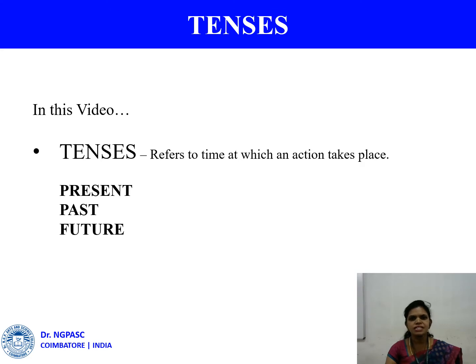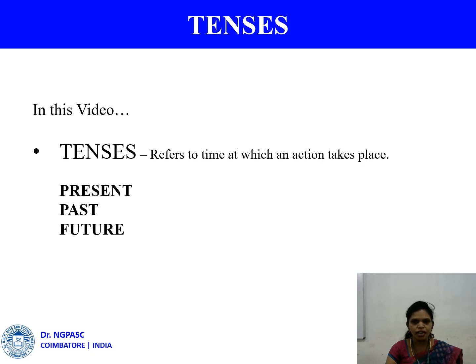So what is tense? Tense denotes the time at which an action occurs or an action takes place. There are three main tenses. They are present tense, past tense and future tense. Whereas the subdivisions are simple, continuous, perfect and perfect continuous.